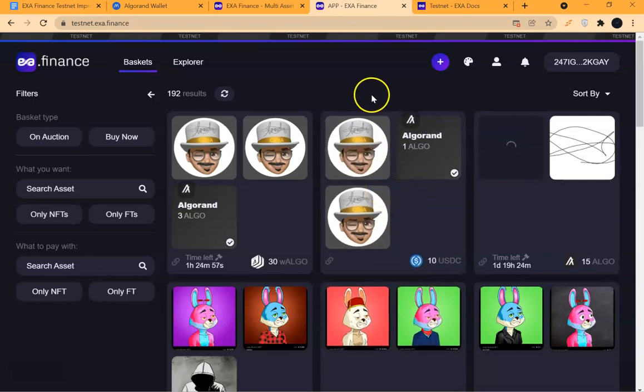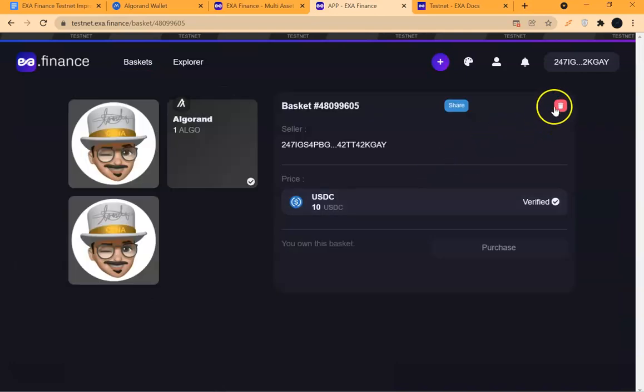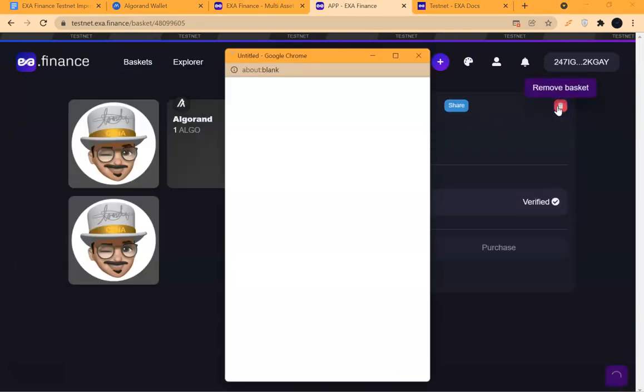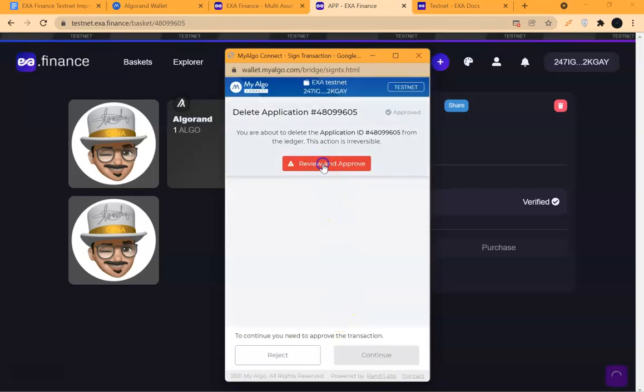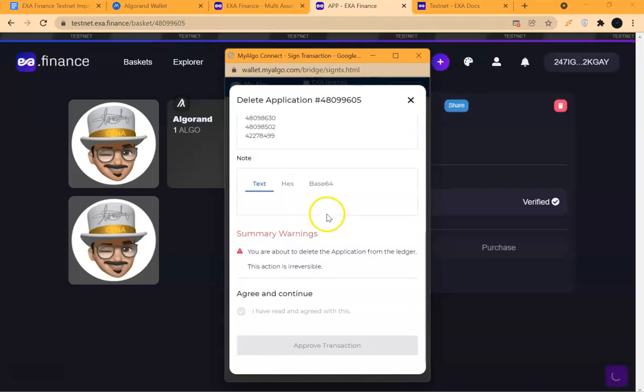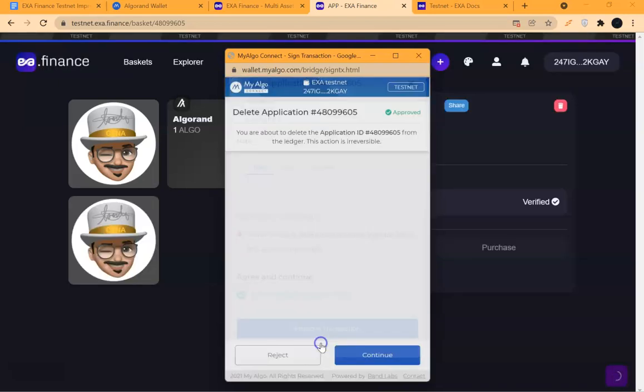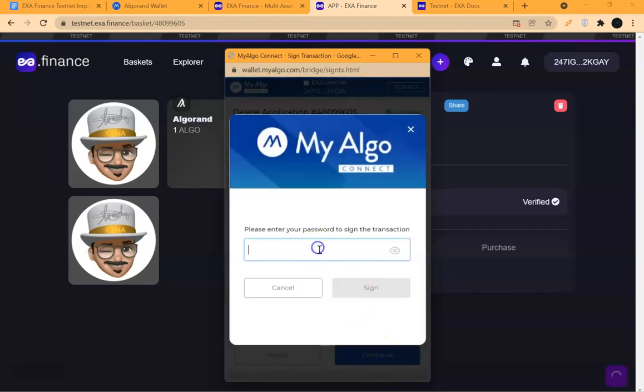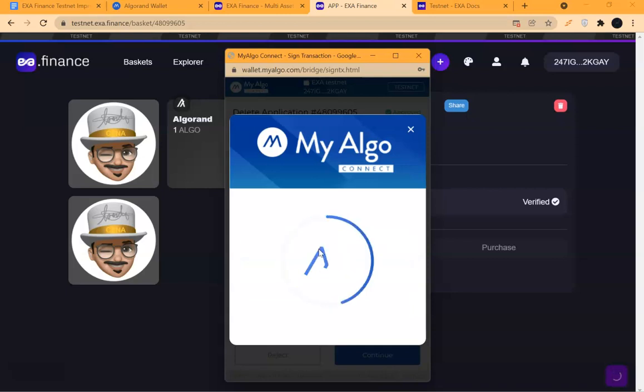And the next step says that we should remove the basket. So this is the basket, right? Click on it, select it, look at this basket, remove basket, and then approve. You run the same for basket on unction. All right, review and approve as per the first time. You click on agree, approve transaction, continue, type in your password, same routine. Then you run the same routine with your basket on unction.